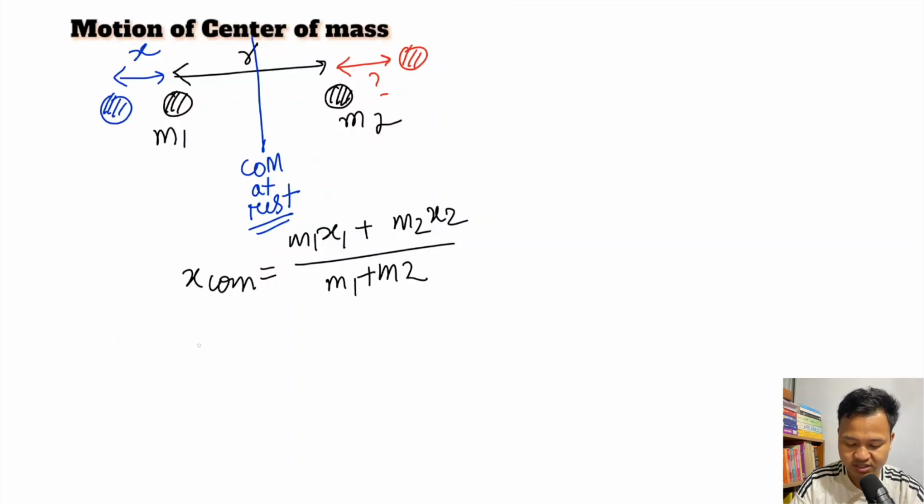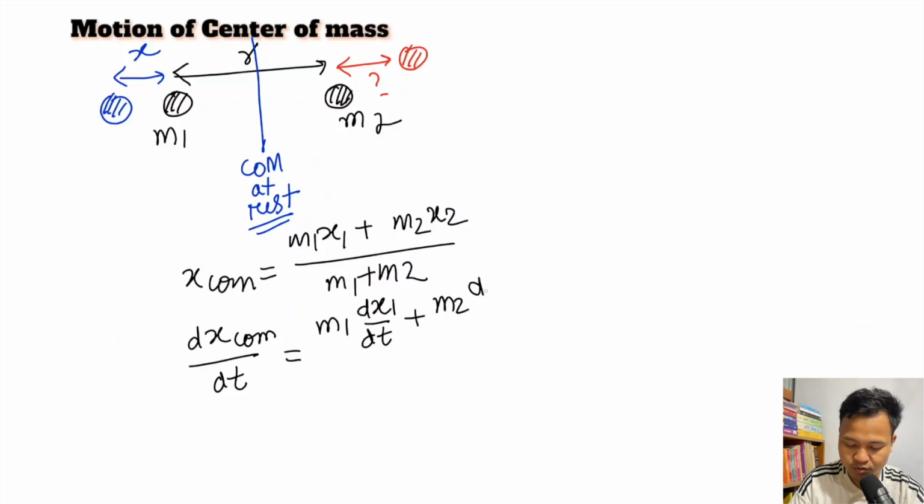Here if I differentiate, dx com divided by dt is equal to m1 into dx1 by dt plus m2 into dx2 by dt, or in general for any number of masses, divided by m1 plus m2.